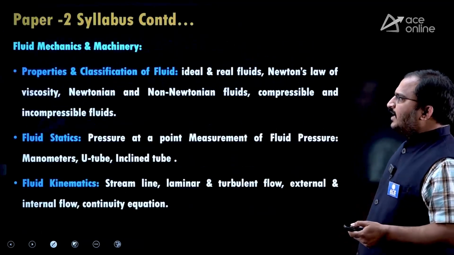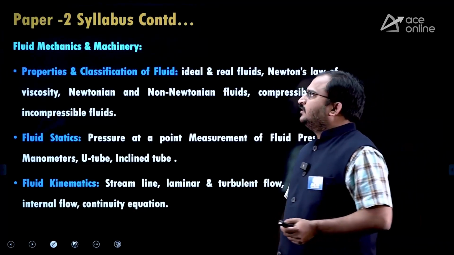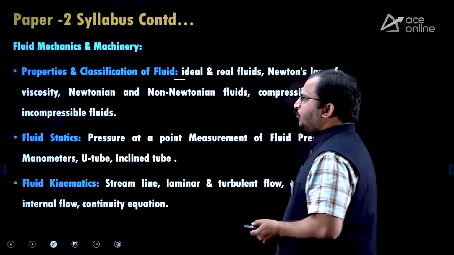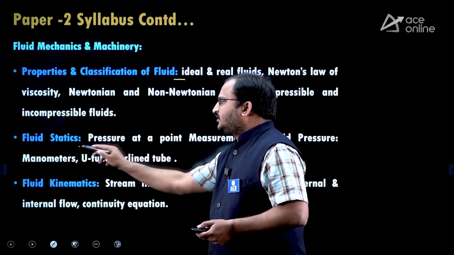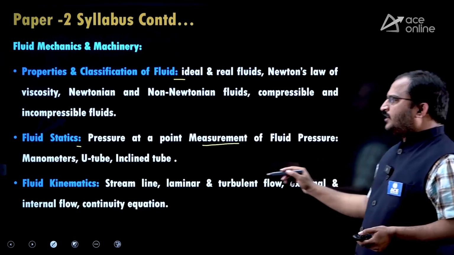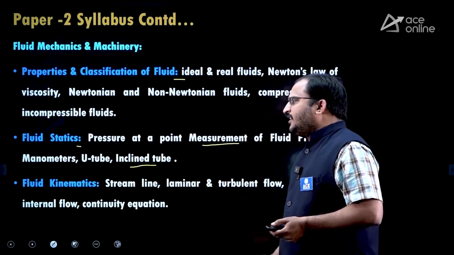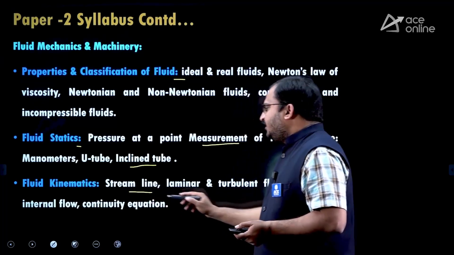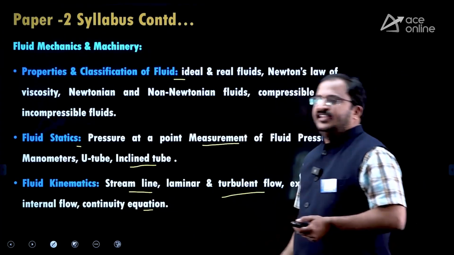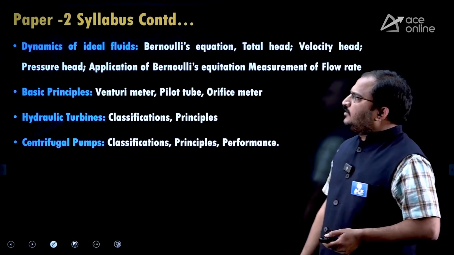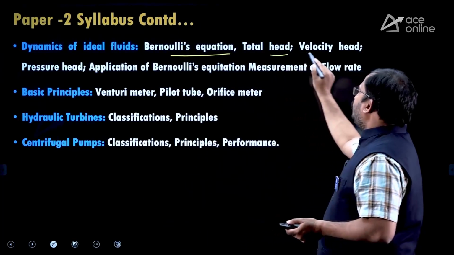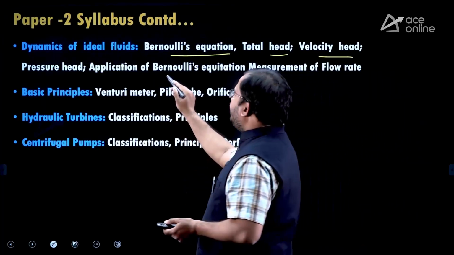So this is all the entire thermal engineering part. Then coming to fluid mechanics and machinery: properties and classification of fluid, you know about that, fluid statics. So here pressure at a point, measurement of fluid pressure, manometers, U-tube and inclined tube. Then fluid kinematics: streamline, laminar and turbulent flow, external and internal flow, continuity equation.